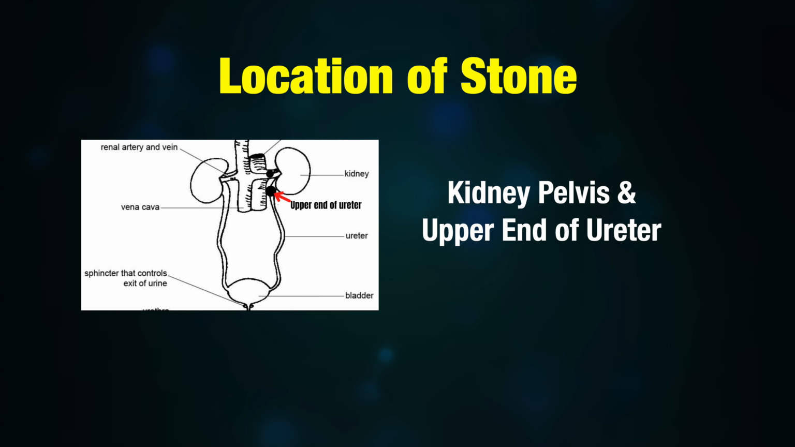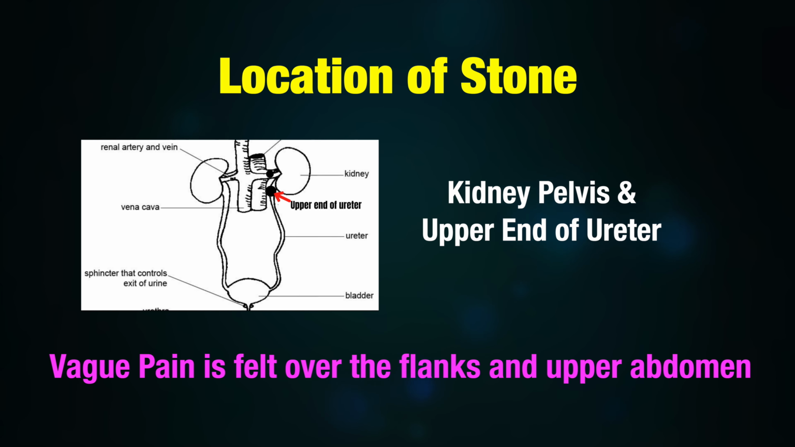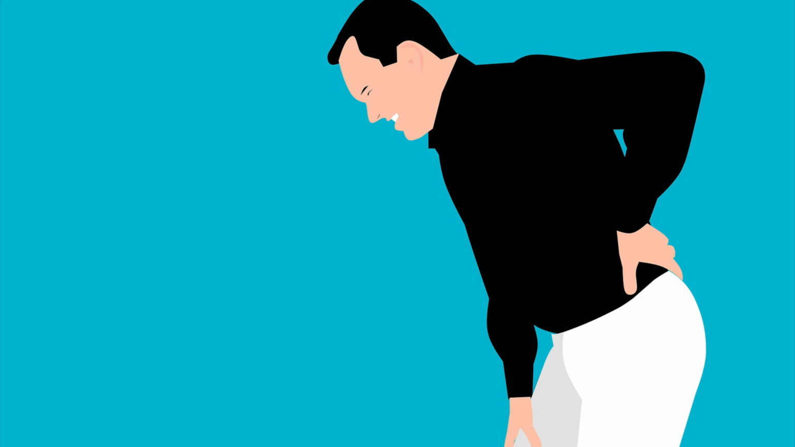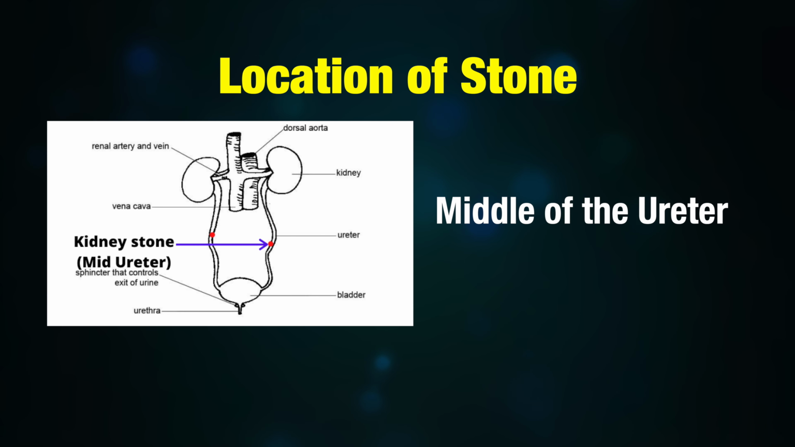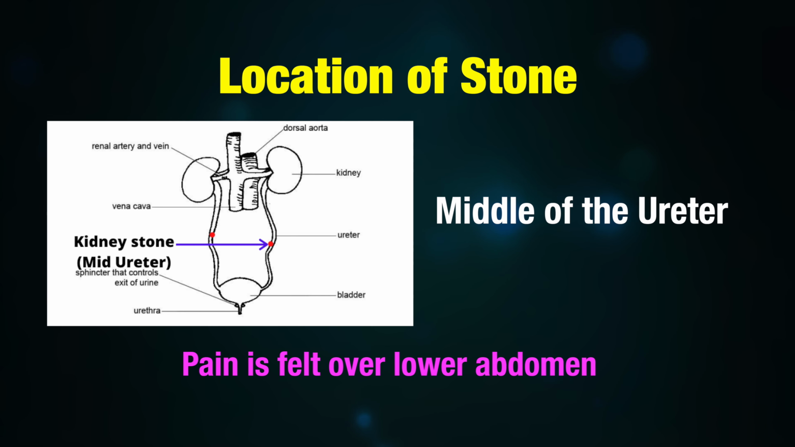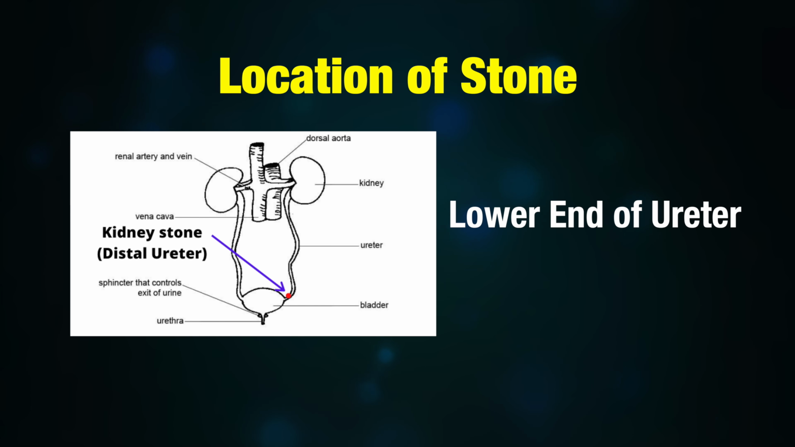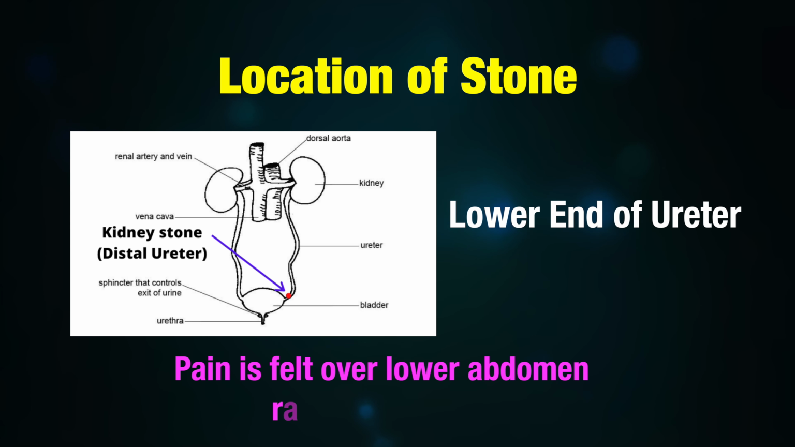If the stone is in the kidney pelvis and upper end of the ureter, vague pain is felt over the flank and the upper abdomen. If it is on the left side, your doctor would rule out acute pancreatitis, peptic ulcer disease and gastritis. If it is on your right side, he would rule out inflammation of the gallbladder or gallstones. If it is found in the middle of the ureter, pain is felt in the lower abdomen. If it is on the right side, it could mimic acute appendicitis. If the stone is found in the lower end of the ureter, pain is felt in the lower abdomen, which radiates to the groin and to the testicle in males, labia majora in females.